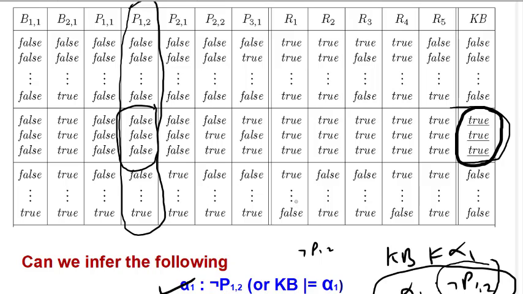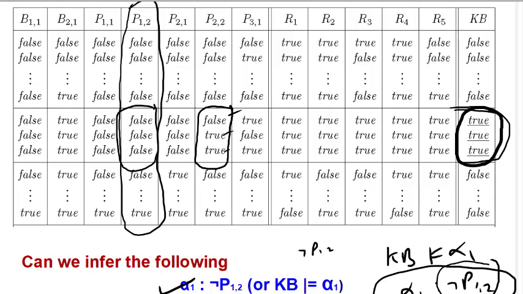Then if we pose a query, is there no pit in 2 2? Again we check the knowledge base for P22. For P22 we see some values are true, some values are false. So this is false, this is true, this is true. For the true values of the knowledge base, neither are all of them true, nor are all of them false. So this cannot be inferred.